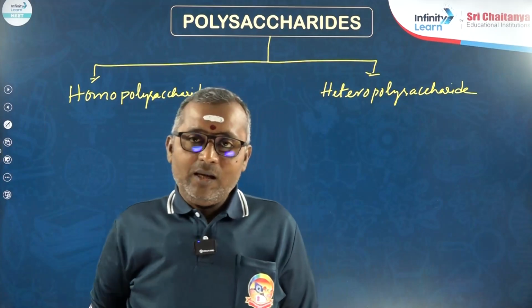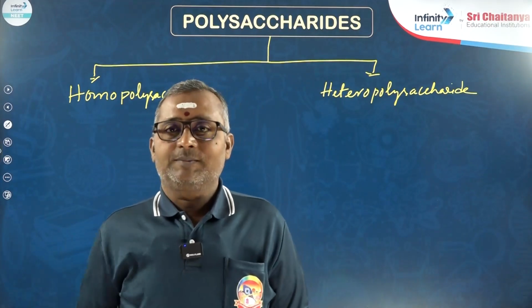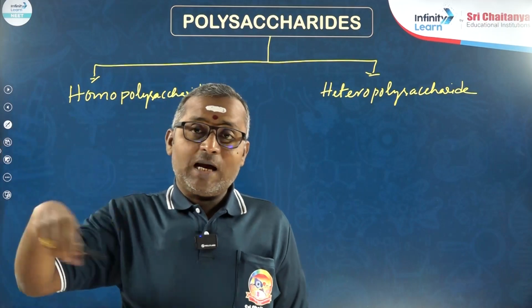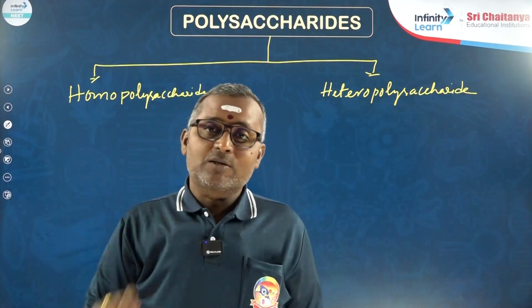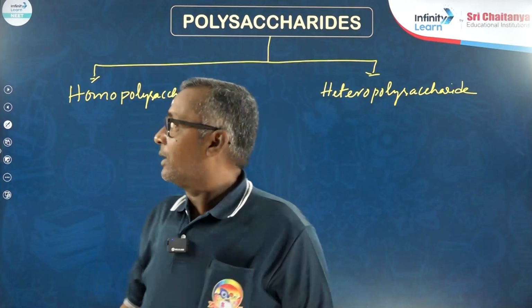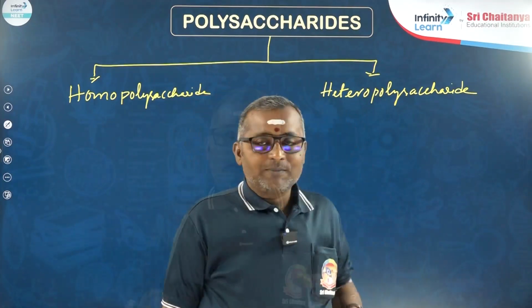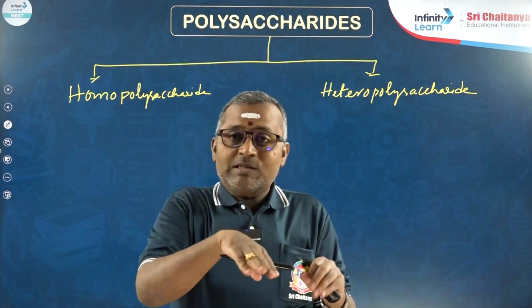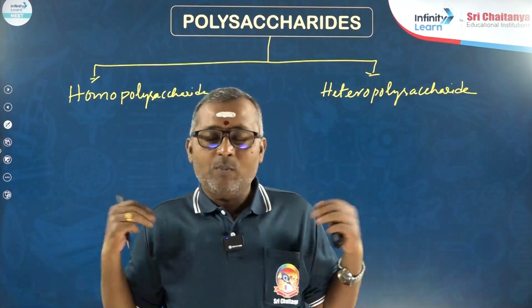Homopolysaccharides contain only one type of monosaccharide, many of which are linked by glycosidic bonds. In heteropolysaccharides, more than one type of monosaccharides are linked by glycosidic bonds, so they are called heteropolysaccharides.